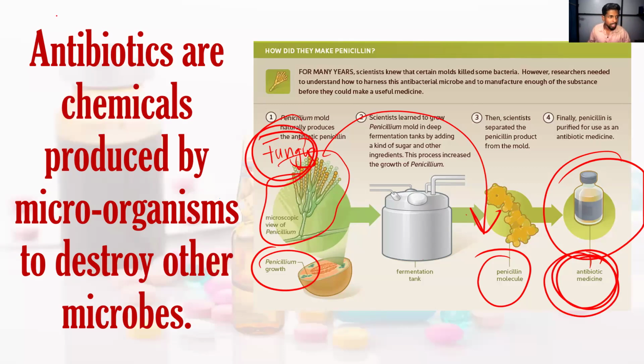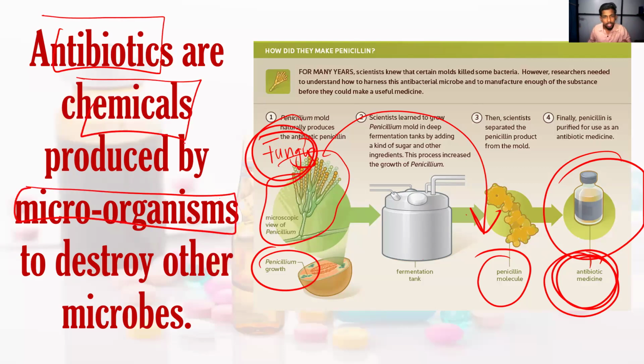Now read the definition. Antibiotics are the chemicals produced by the microorganisms to destroy other microorganisms. Did you get the idea? What is the function of the antibiotics? Antibiotics mean they are produced by the microorganisms and they will kill another microorganism. This is a basic idea of the antibiotic.